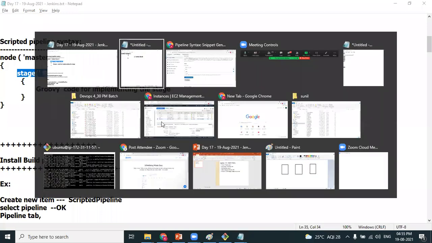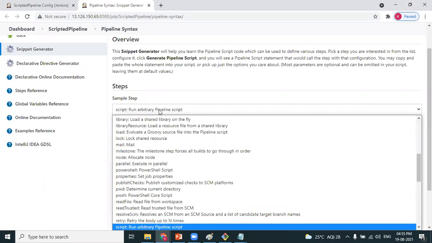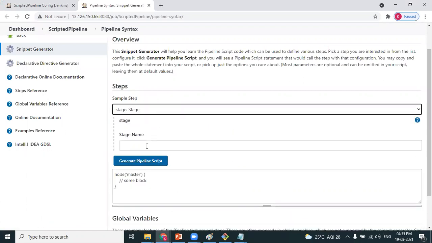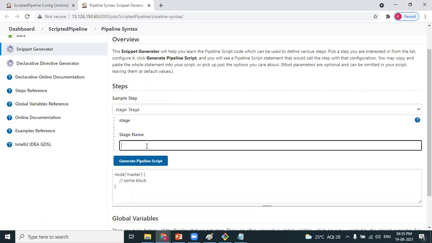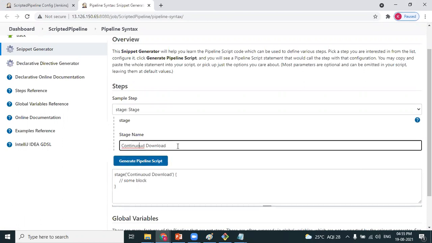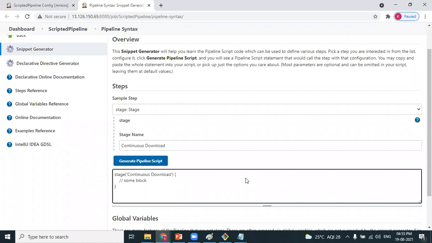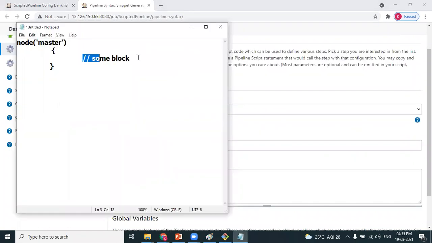Now in the same snippet generator, go for stage and mention the stage name, what you want to do. You want continuous download stage. We have a spelling mistake here. This is the stage. Inside node, you have to define the stage.